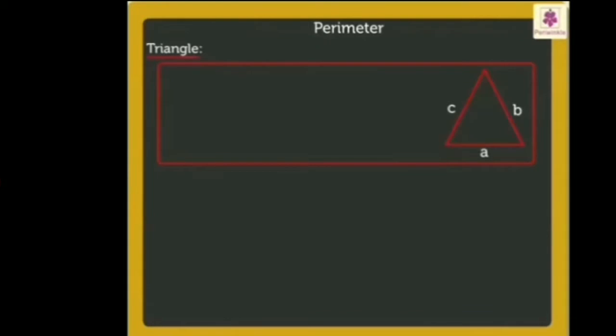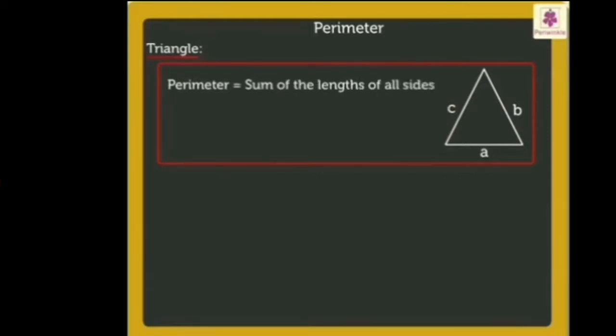A triangle has three sides, side A, side B and side C. To find the perimeter of a triangle, we add the length of all its sides. Thus, perimeter of a triangle is equal to A plus B plus C.